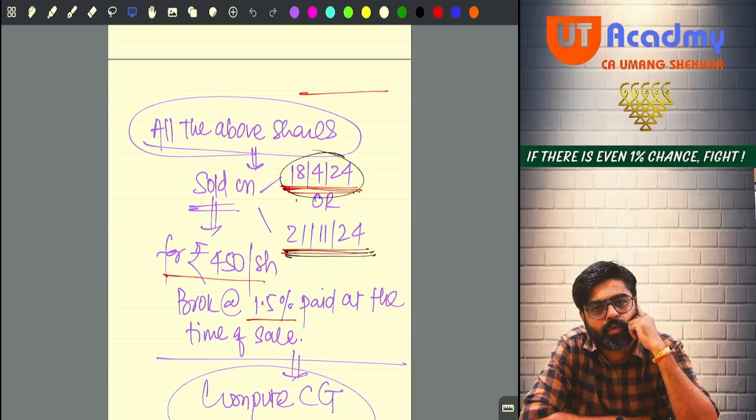Full stop. Compute the amount of capital gain chargeable to tax in the hands of, what was the name of the assessee? Mr. Abhinav. In the hands of Mr. Abhinav. Full stop.